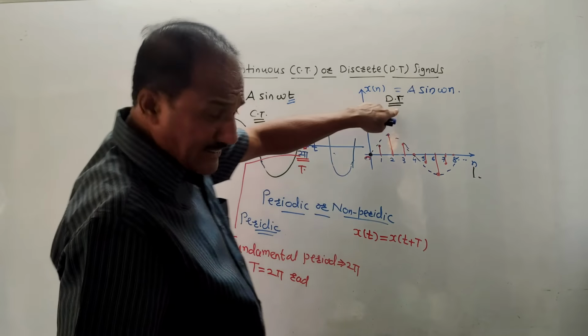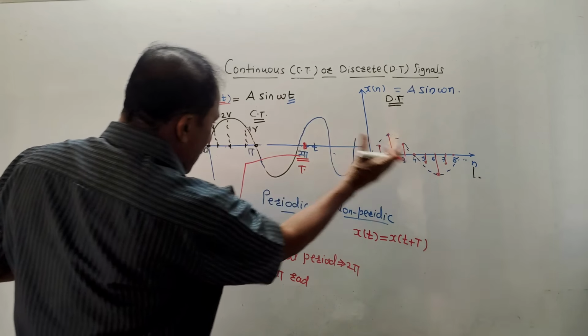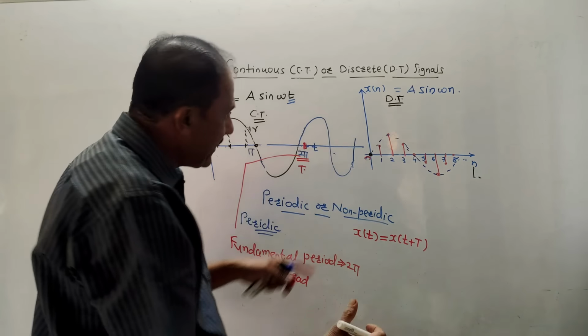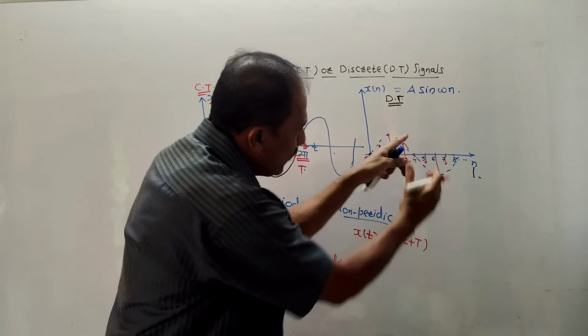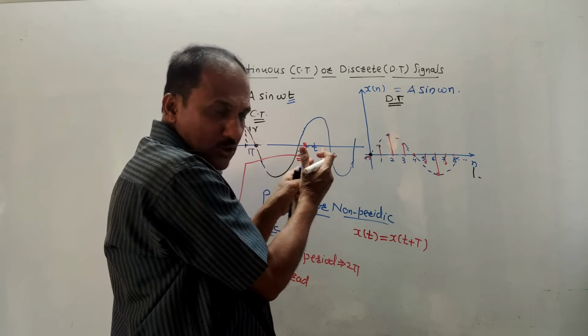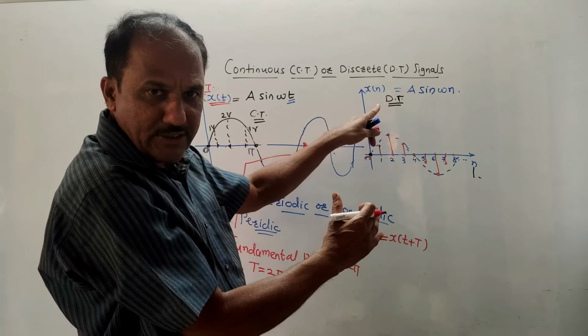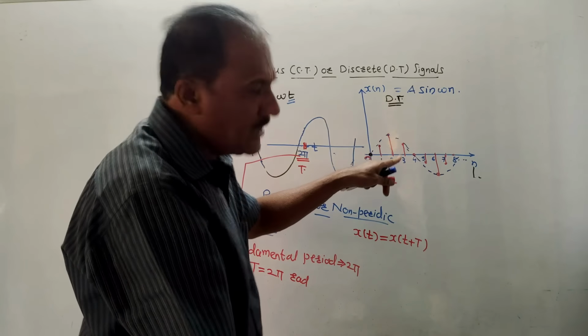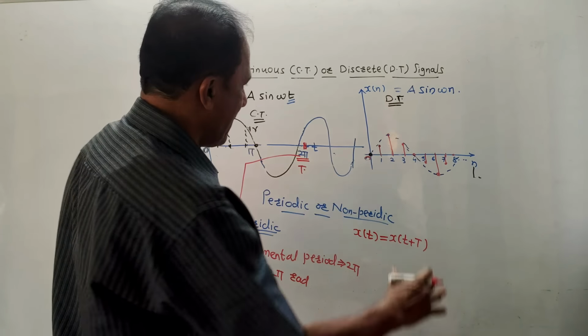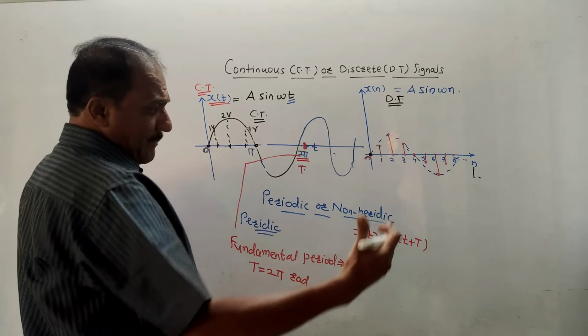Now, this is the discrete signal which is obtained from the continuous signal. Just now I explained, if you join all these pulses, you will get the original signal back. So it is similar to the continuous signal, only nature is discrete, so it is known as a discrete time signal. Now, how to write mathematical expressions?